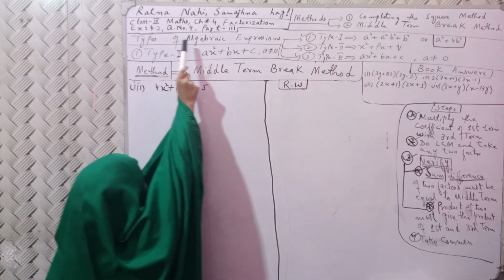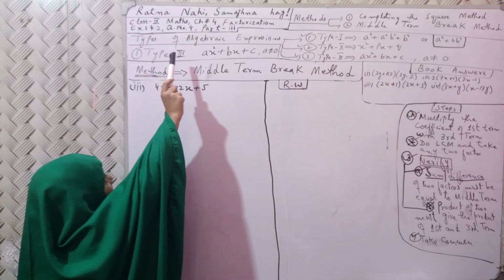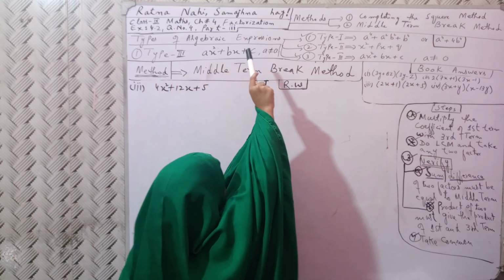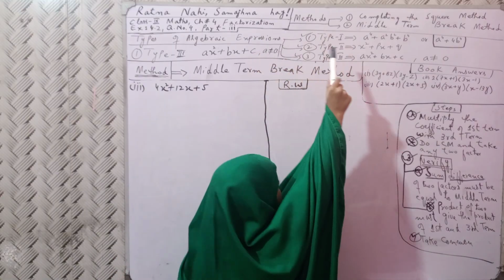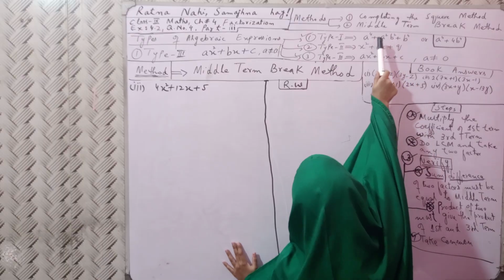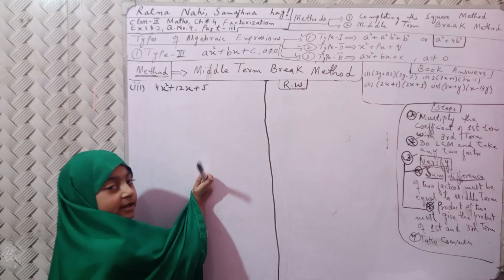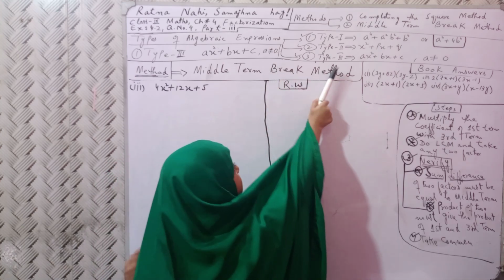Today we are going to learn class 9 math chapter number 4, factorization, exercise 4.2, question number 4, part 3. There are some methods, like completing the square method and middle-term break method. We are using the middle-term break method.